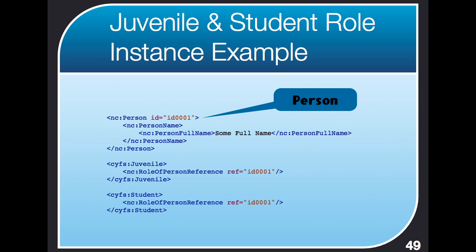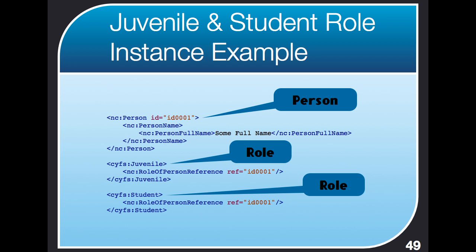Internal ID. And this person has a person name, and inside the person name is person full name and some full name information there. Following that is the juvenile role from the CIFAS domain. So we've got a CIFAS juvenile, and inside of that is the role of person reference. Ref equals ID 0001, the same ID as the ID for the person. So this reference points to the person that's right above it. After that is another role, the student role. Again, this has a role of person reference, ref equals ID 0001, which matches the ID for the person object.